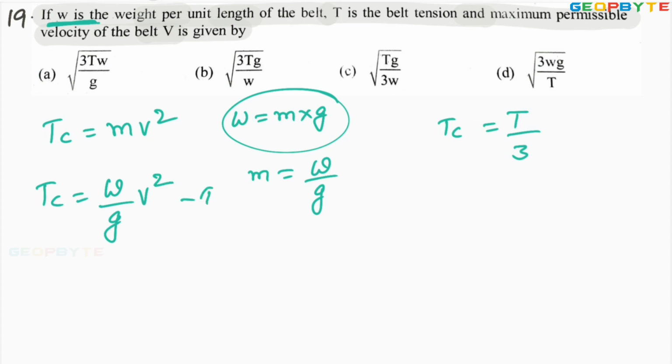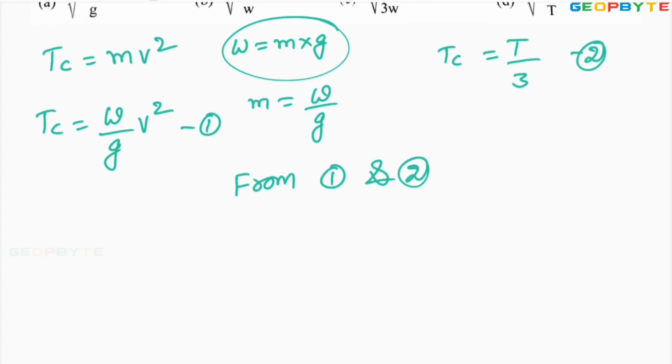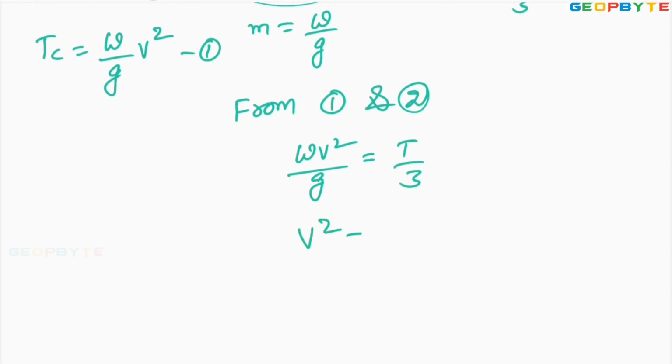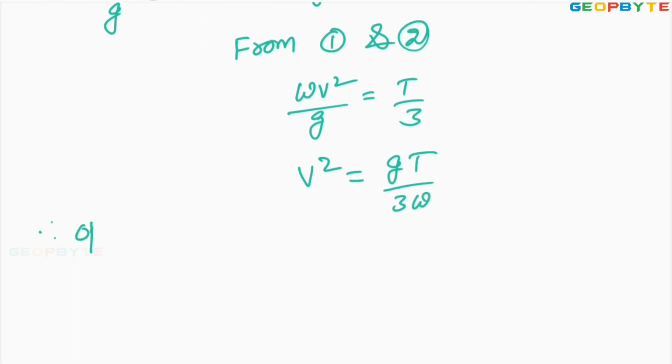Now let this be relation 1, and this be relation 2. From relations 1 and 2, the LHS are equal, so you can equate the RHS. W into v square by g equals T by 3. Therefore, v square equals g into T by 3 into W. Therefore, optimum belt speed.